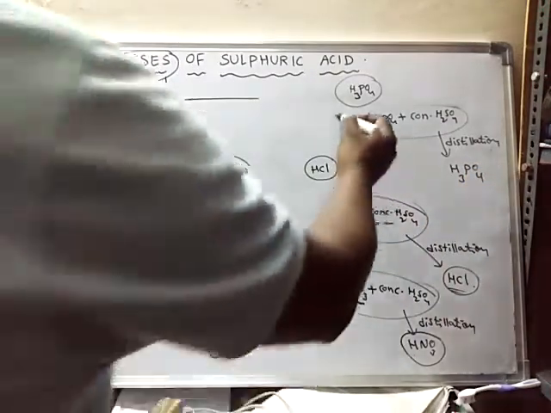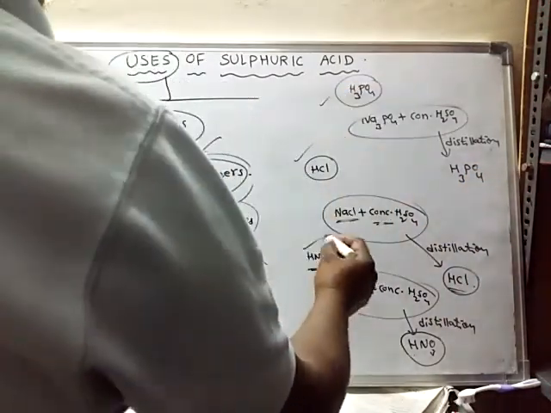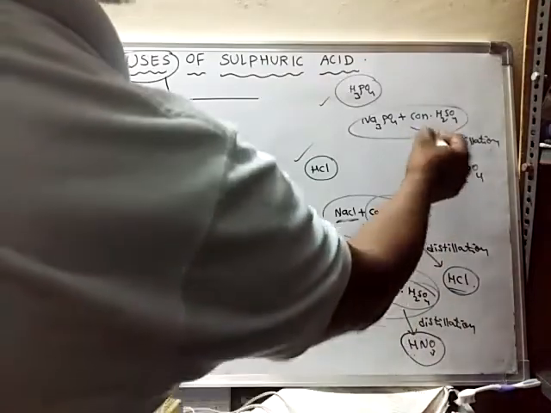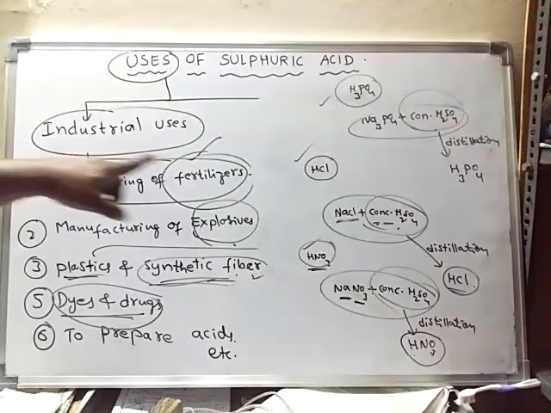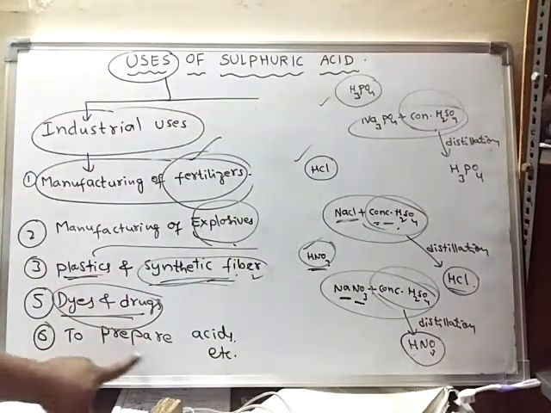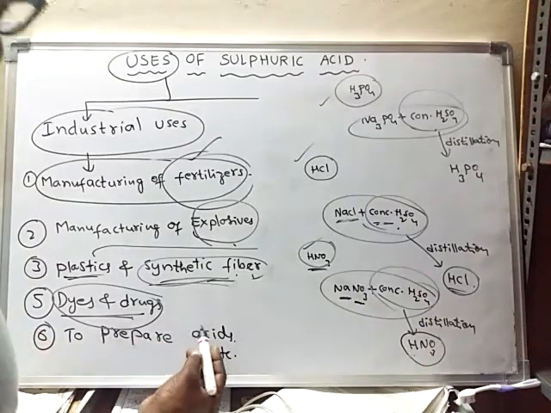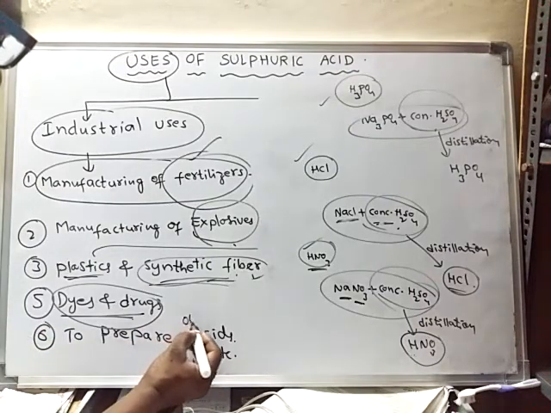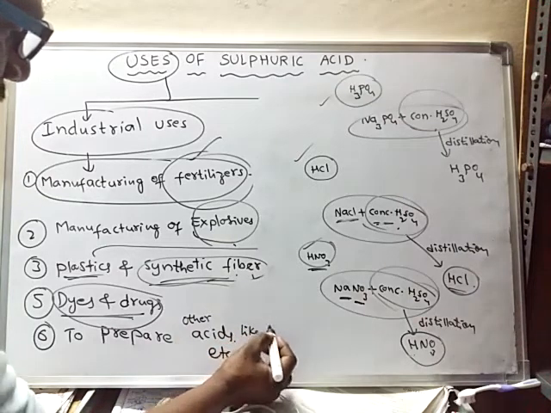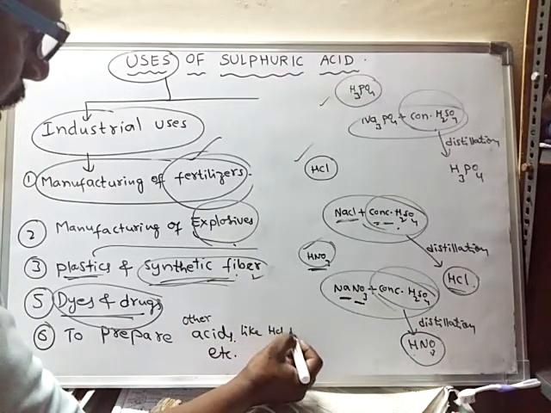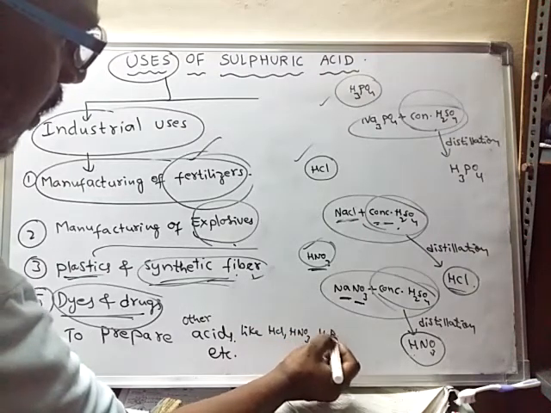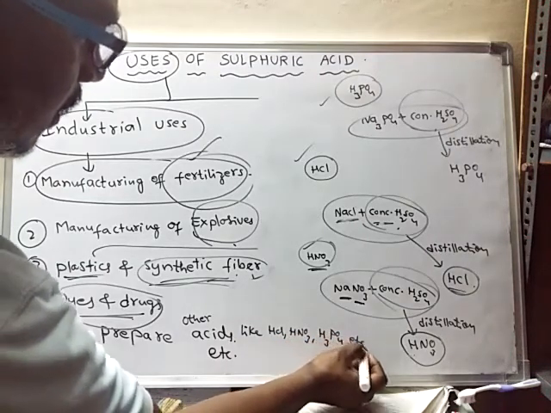So like this, different acids can be prepared with the help of sulfuric acid. This sulfuric acid is used to prepare other acids like hydrochloric acid or nitric acid or phosphoric acid, etc.